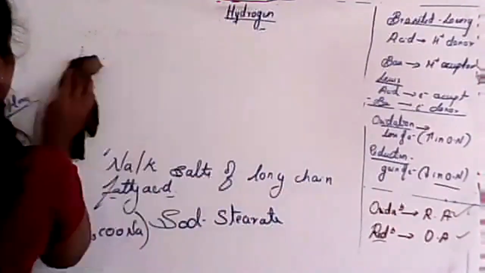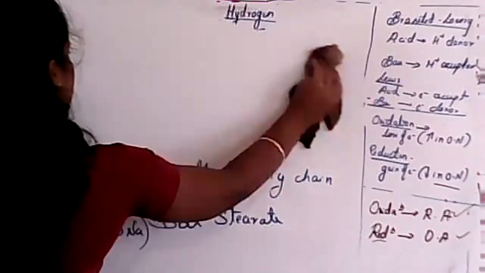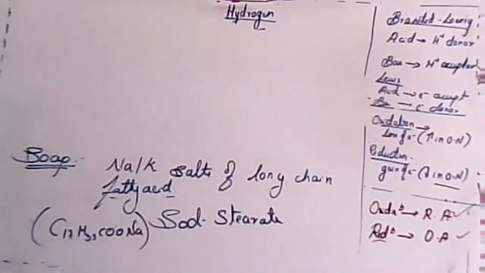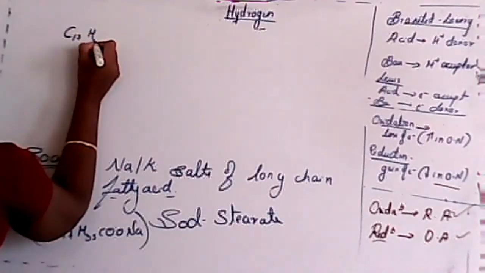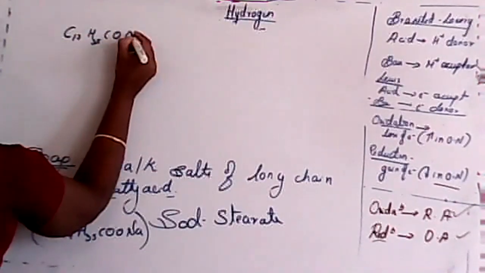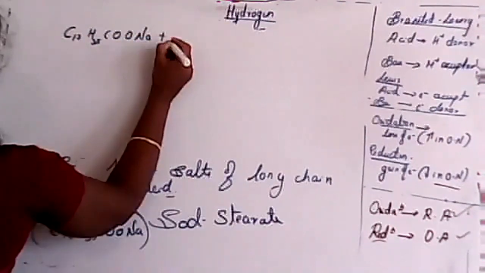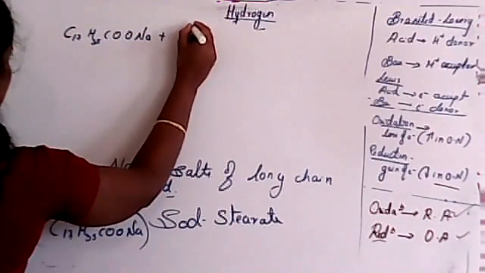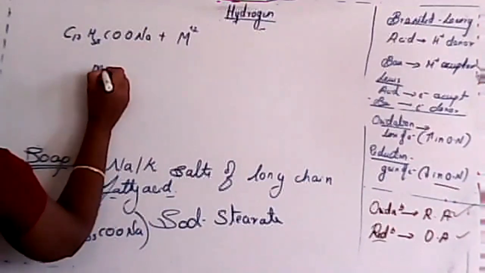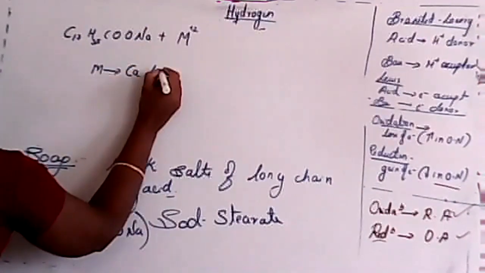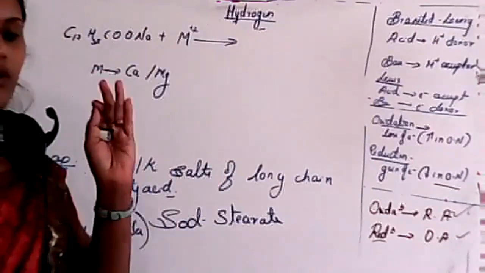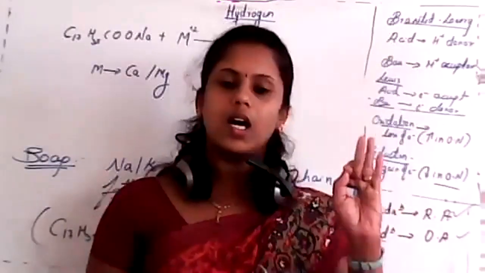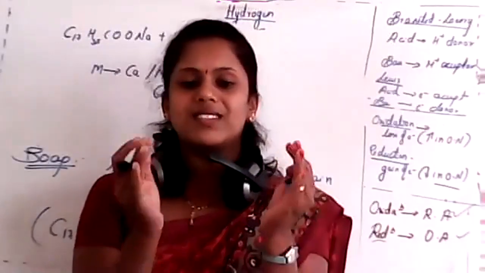How does it react with hard water, student? See, C17H35COONa reacts with M2+, where M is nothing but calcium or magnesium. Whenever soap reacts with hard water, it forms a scale, isn't it?